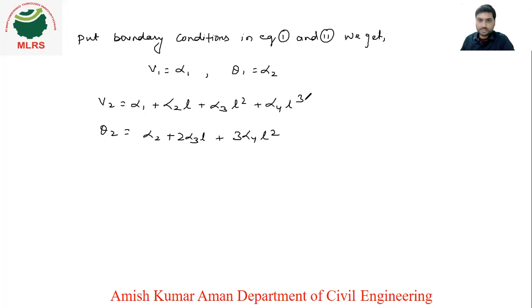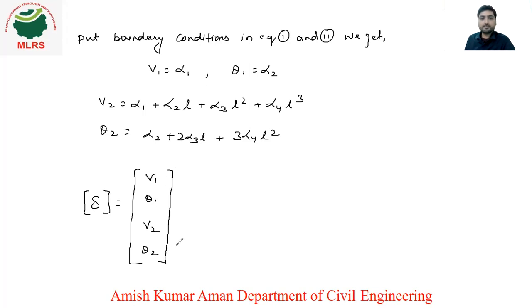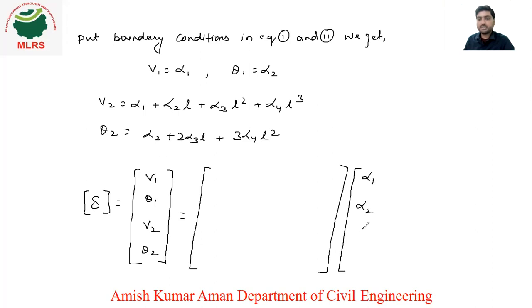Now we need to transfer these values into the form of a matrix. What are the displacements here? At node number 1 we have two displacements, v1 and theta 1. At node 2 we have v2 and theta 2. So four displacements are there. We will make the matrix in terms of the coefficients, the constant terms alpha 1, alpha 2, alpha 3 and alpha 4.